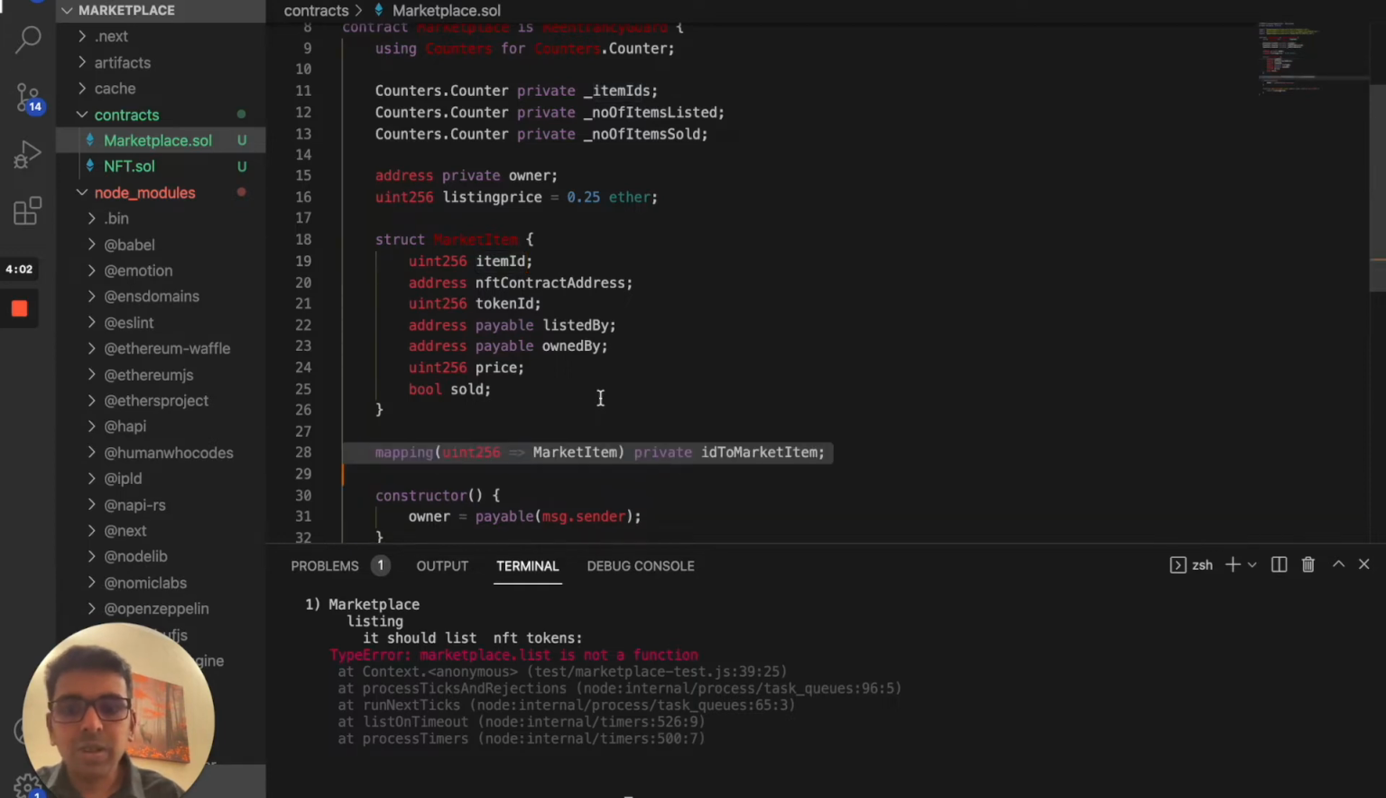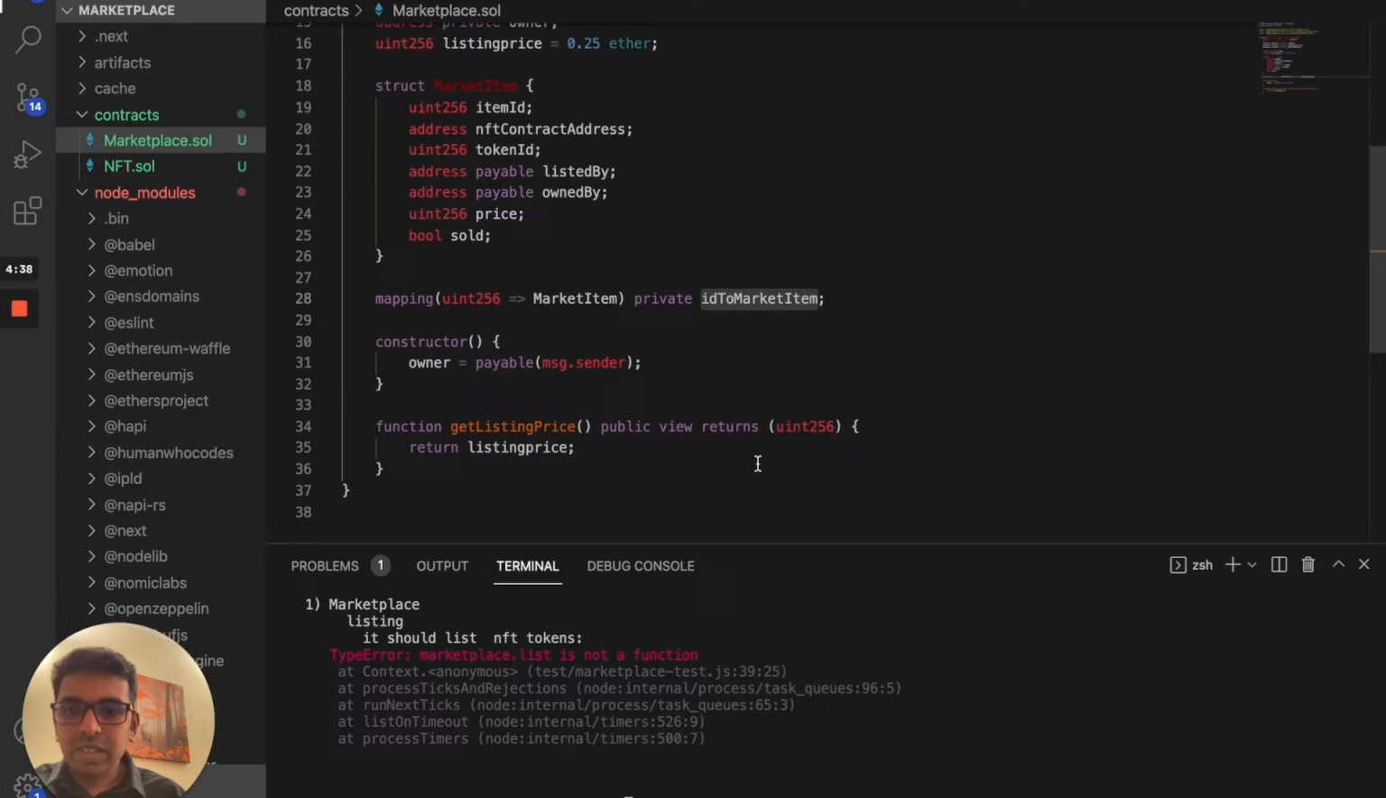Then the next thing is we want to create a mapping to that custom type. The reason we are doing that is that, if you think of a hash or a map, the item ID will give you the item details back. In Solidity there is something called a mapping. It's like a key-value pair. The key is the item ID, and the value is the market item. We're going to store that in a new variable called ID to market item. The next thing is we need to have the function to list on the market.